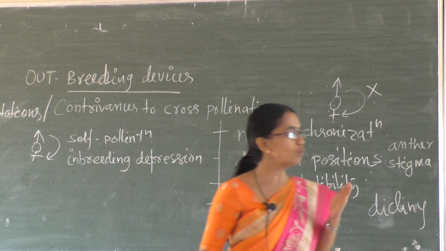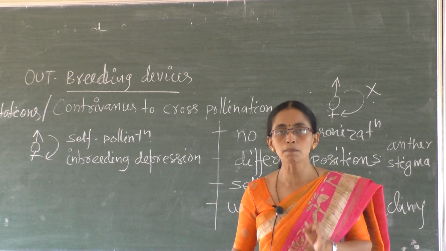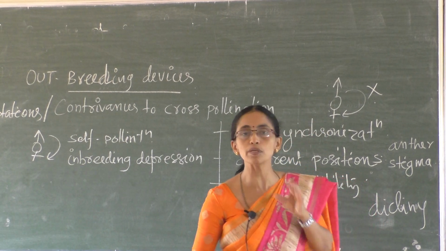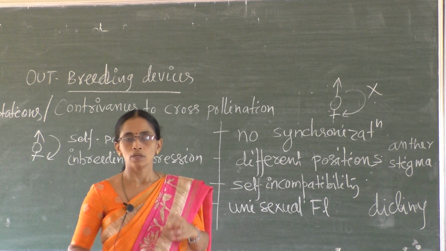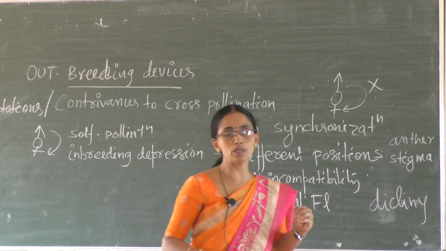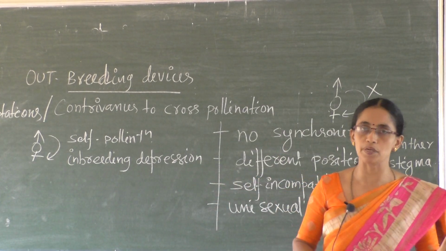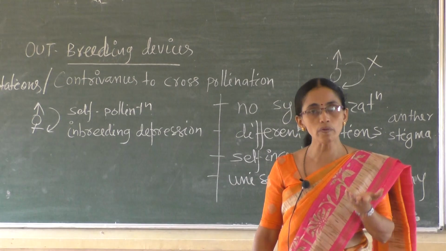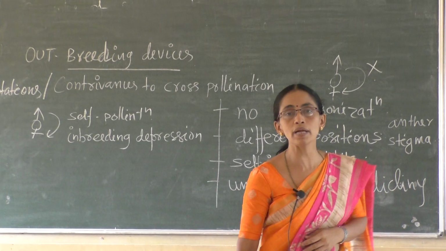Why? In most of the angiosperms, flowers are bisexual. When flowers are bisexual, when both the male and female parts mature at the same time, the possible pollination is self. Continuous self-pollination leads to inbreeding depression, which is nothing but reduced biological fitness. To overcome this, plants show some adaptations.